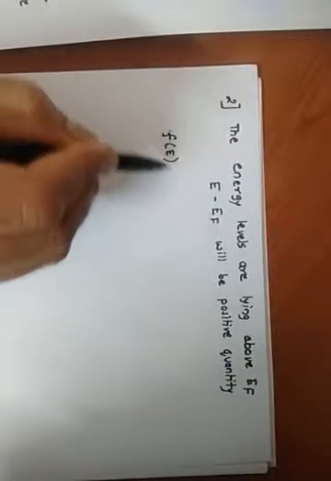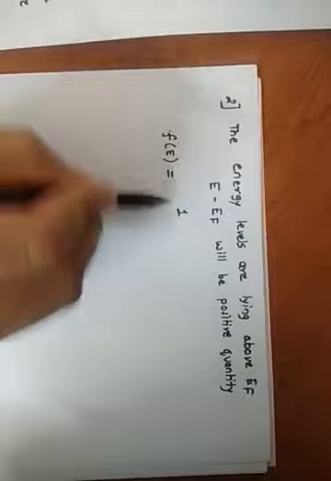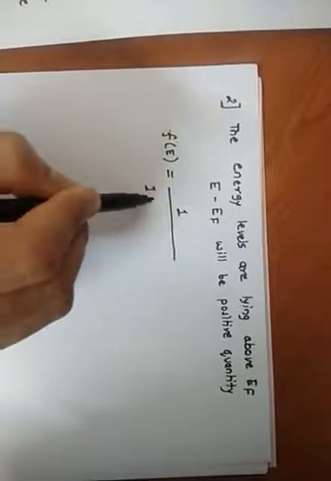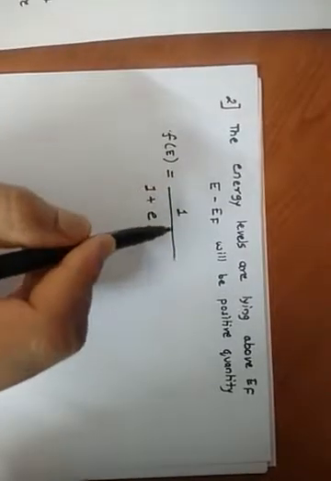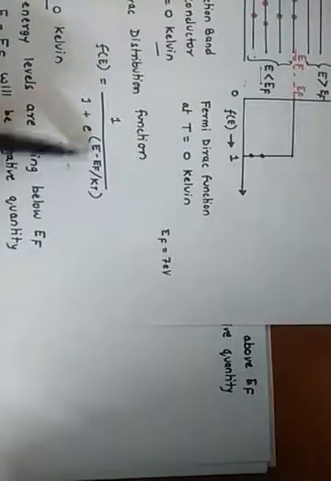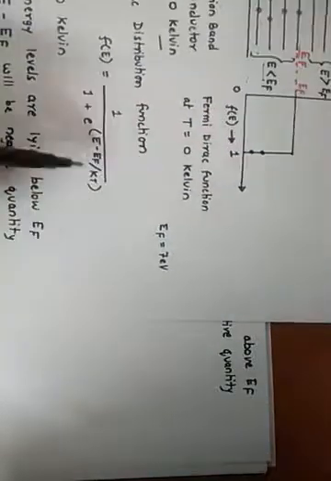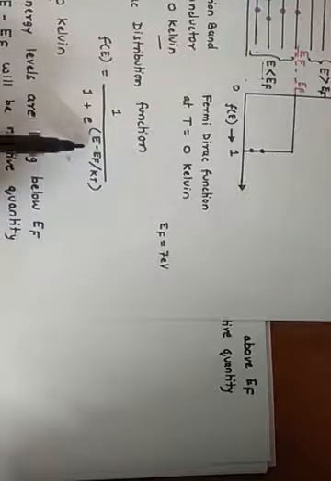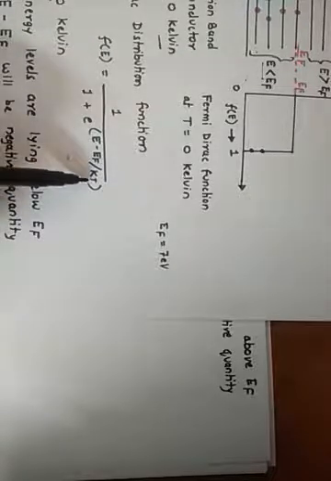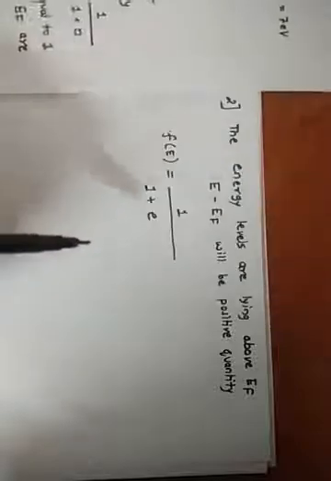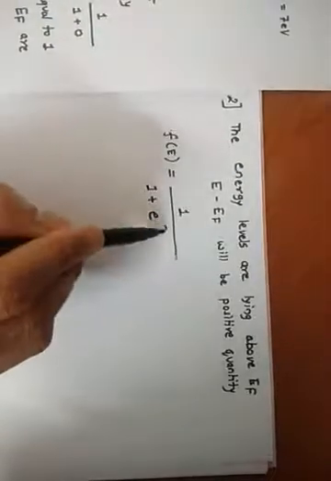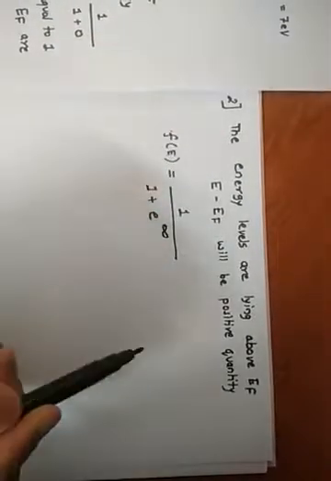So the Fermi function in that case becomes F of E equal to 1 by 1 plus e raised to the power E minus EF, which is a positive quantity, so we will not write negative as we saw in the previous case, and T is 0, so this becomes 1 by 0, so e raised to power infinity.